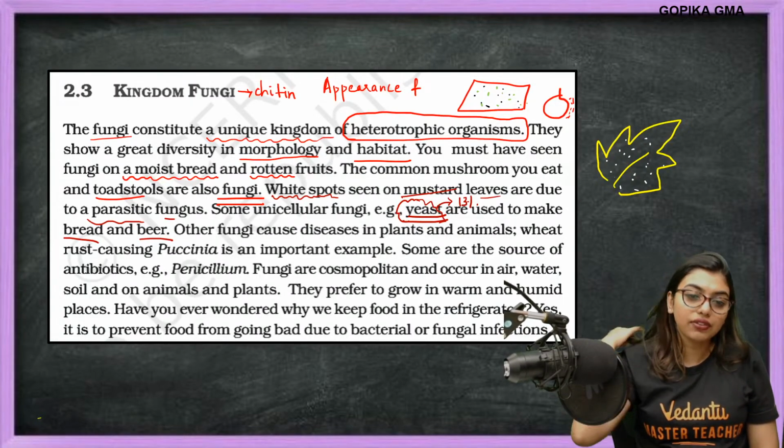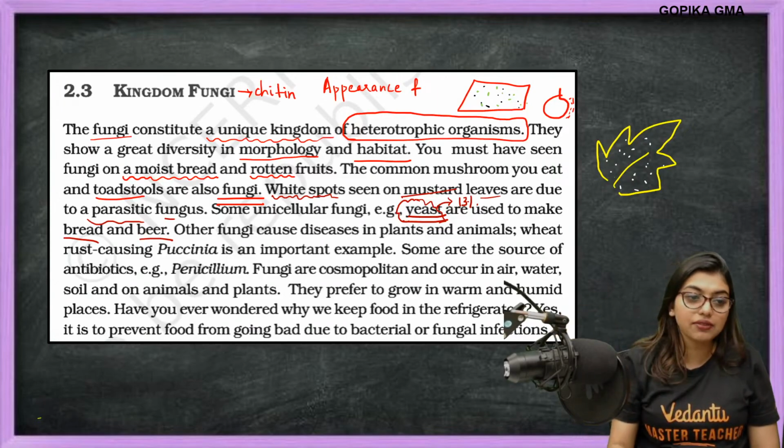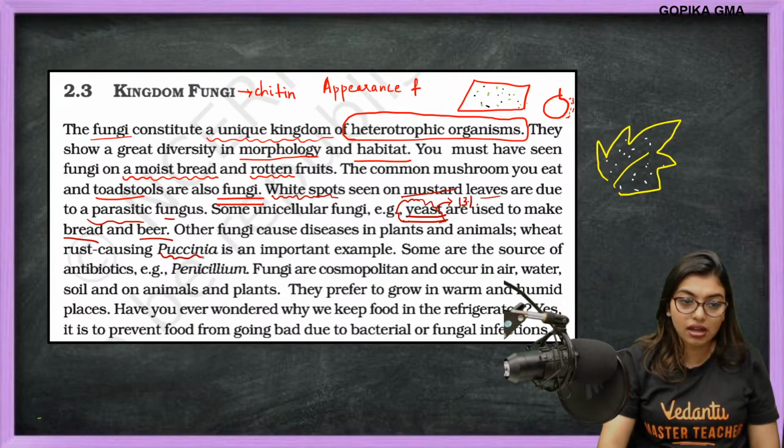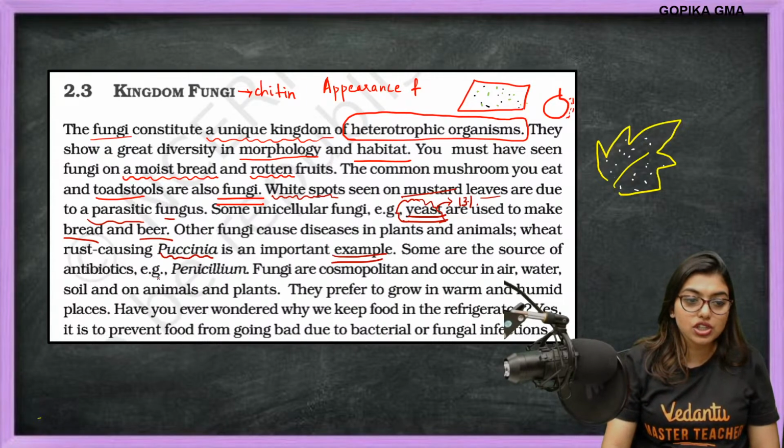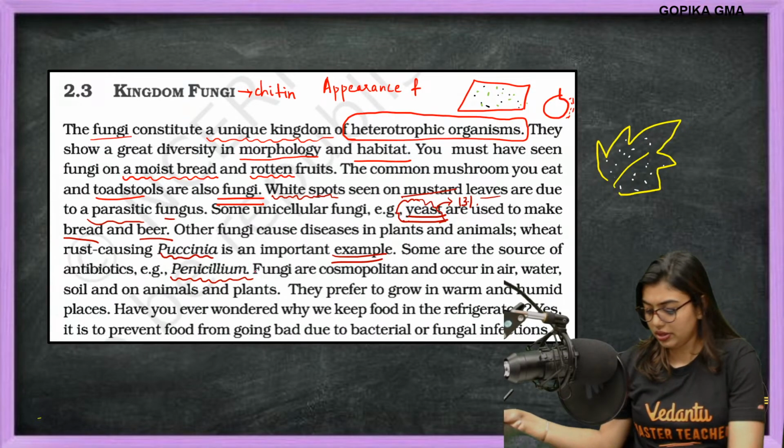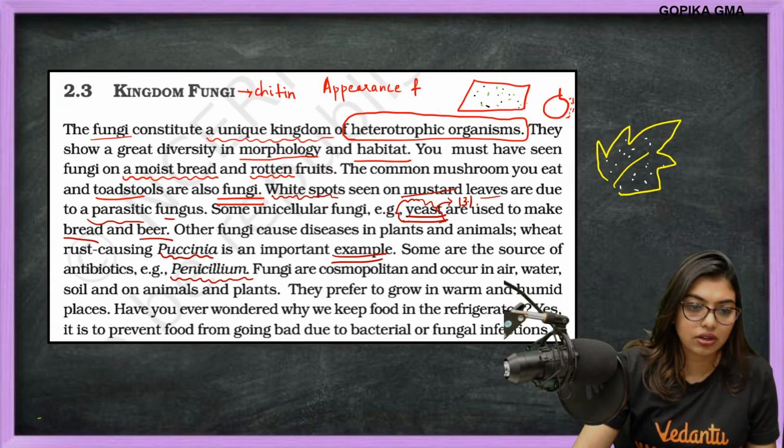Now other fungi cause diseases in plants, and wheat rusting caused by Puccinia is an important example. So Puccinia you have to remember. Some are sources of antibiotics like penicillium. Okay, penicillium.